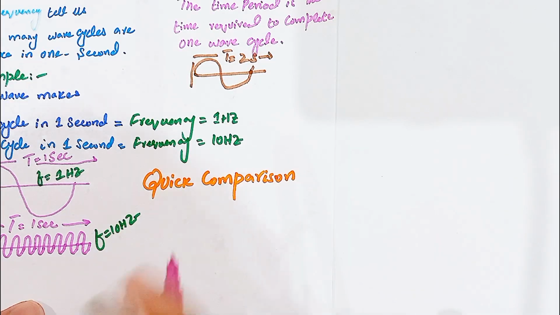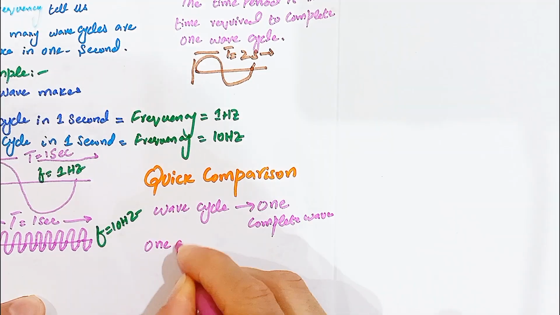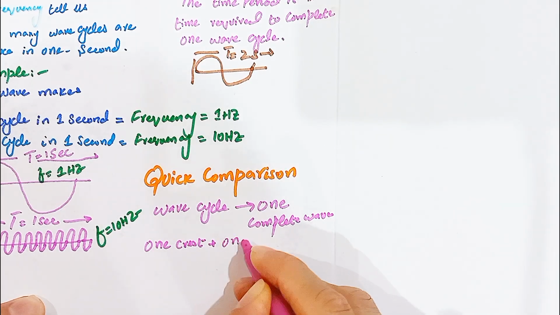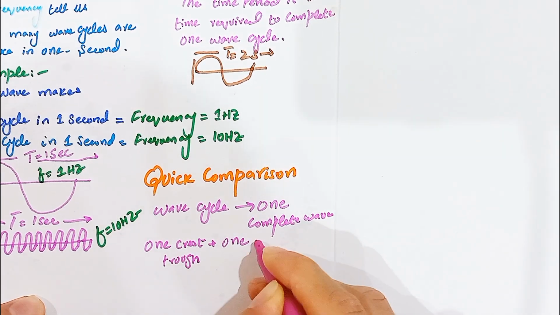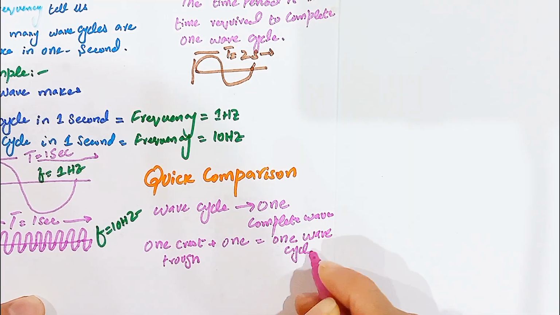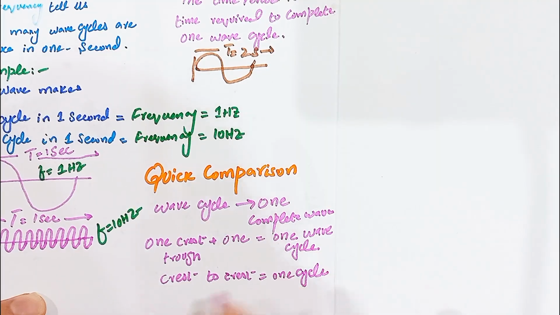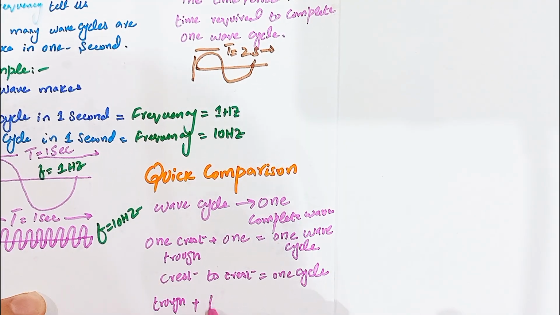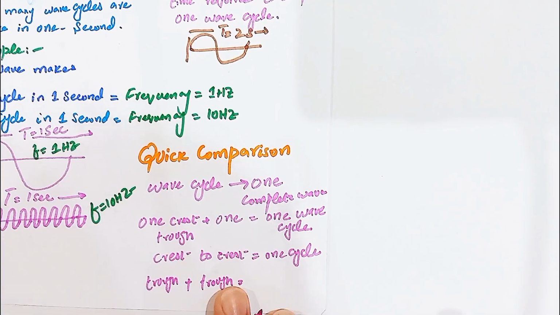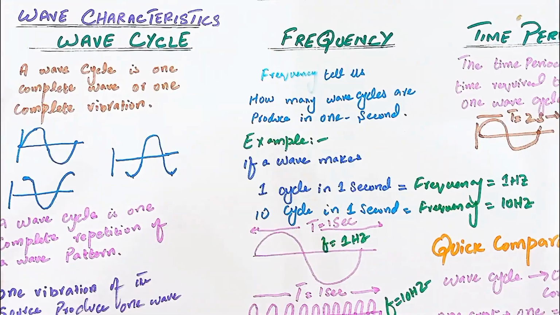First, we write the wave cycle. What is the wave cycle? One crest plus one trough makes one wave cycle. Crest to crest is one cycle. Trough to trough also completes one wave cycle. That is all we learn about the wave cycle and the relation of the wave cycle with frequency and time period. Hope you learn the concept of this wave cycle.